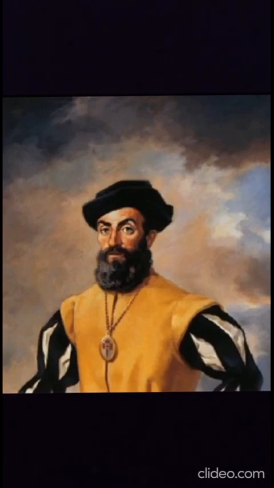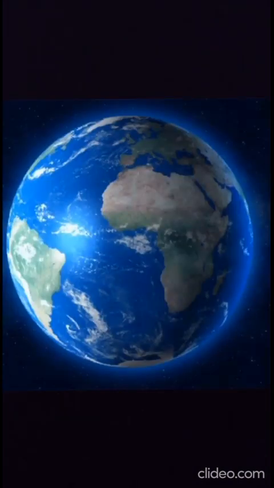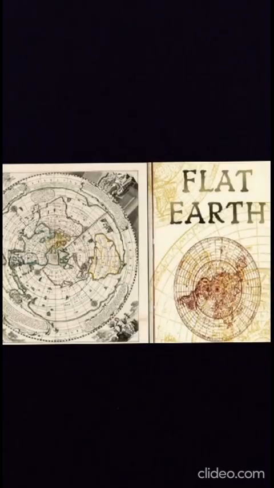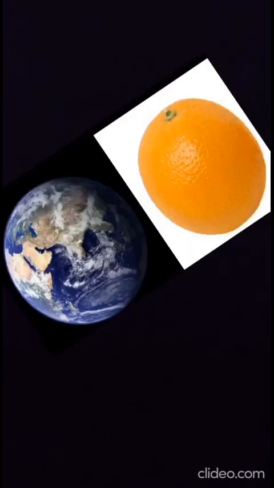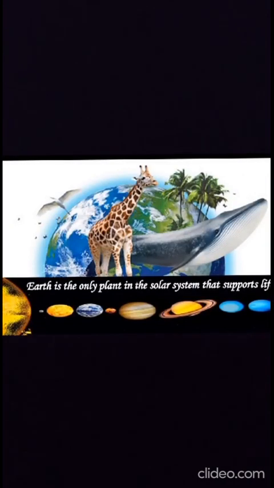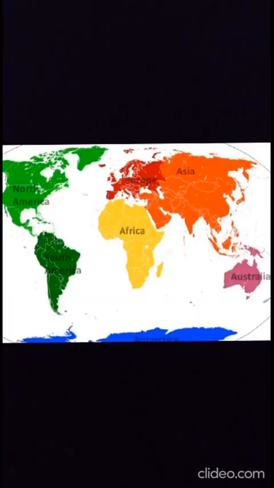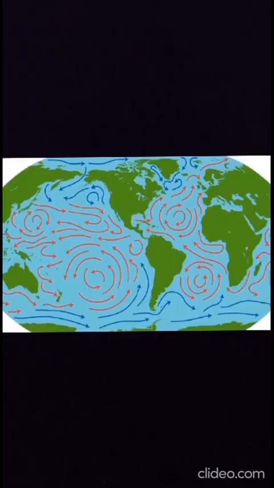Ferdinand Magellan, a Portuguese explorer, sailed around the world and proved that Earth is round. Before his discovery, people believed that Earth was round with steep edges. Astronomers believed that the Earth is spherical and slightly flat at the bottom. It resembles the shape of an orange, and Earth is the only planet in the solar system that supports life. Its surface is covered with large land masses called continents and vast water bodies called oceans.